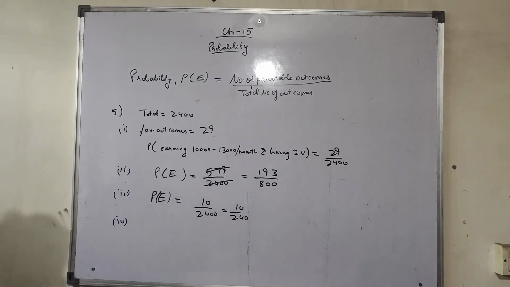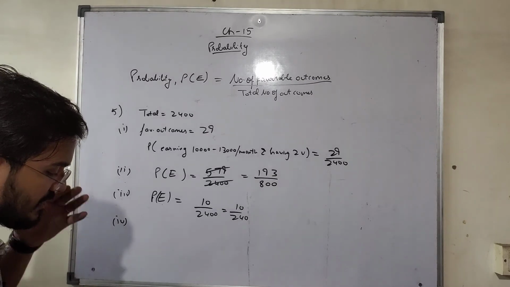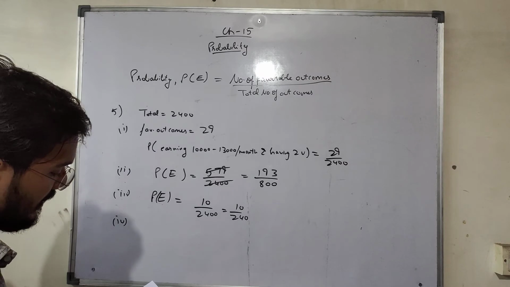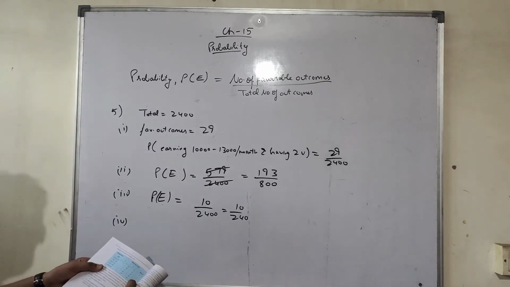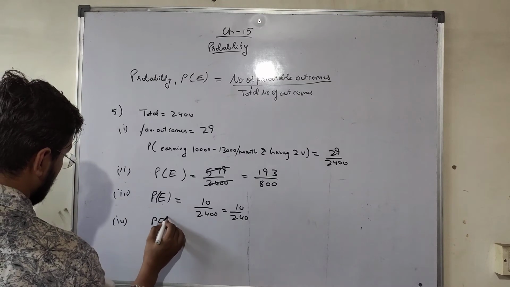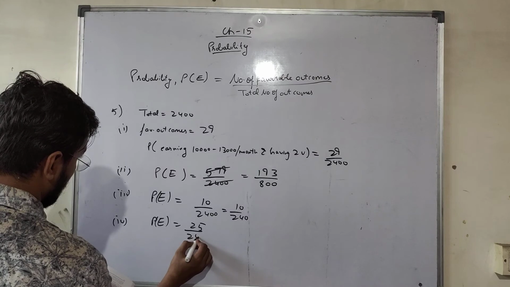Fourth, earning 13 to 16,000 and owning more than 2 vehicles. So 13 to 16,000 and owning more than 2 vehicles: 25 above 2 vehicles is 25. So 25 upon 2400.